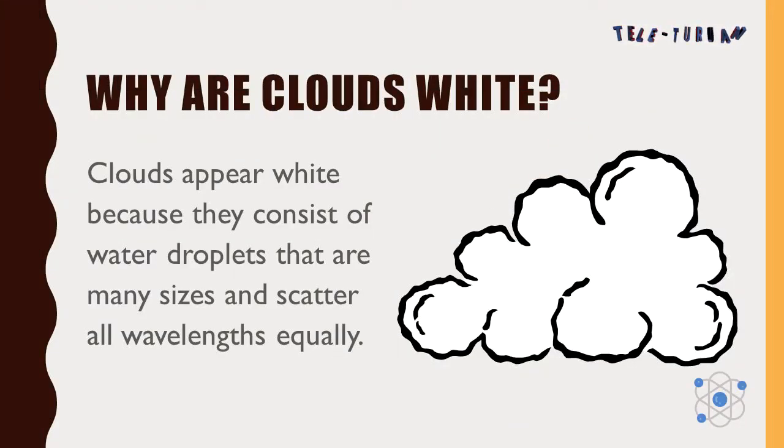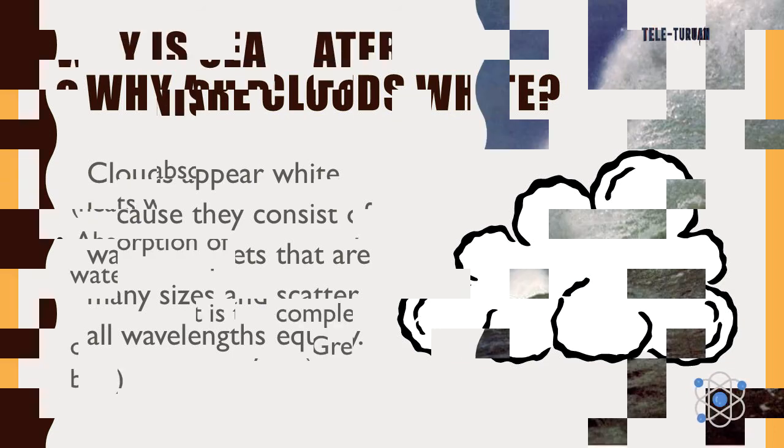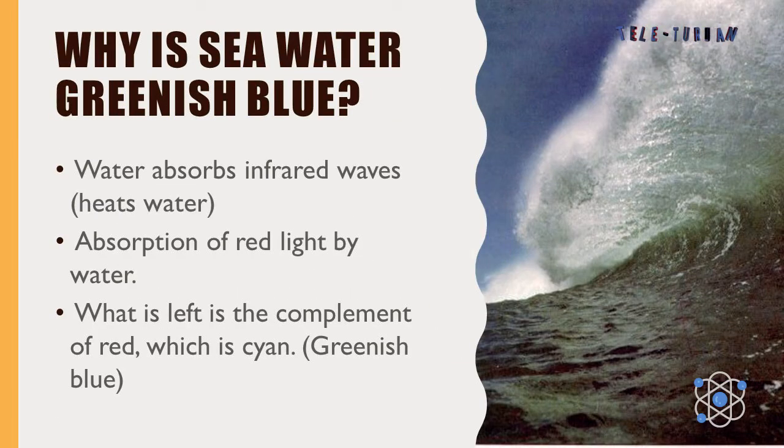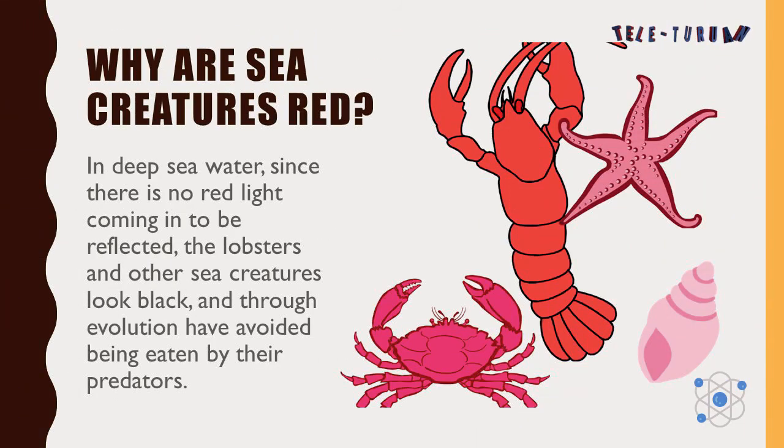Clouds appear white because they consist of water droplets that are many in sizes and scatter all wavelengths equally. Why is seawater greenish-blue? Water absorbs infrared waves, which heats the water, and absorbs red light. What is left is the complement of red, which is cyan or greenish-blue. Why are sea creatures red? In deep sea water, since there is no red light coming in to be reflected, the lobster and other sea creatures look black, and through evolution have avoided being eaten by their predators.